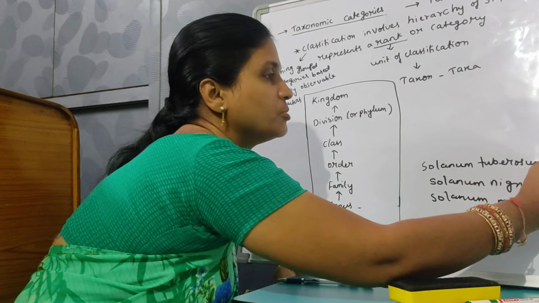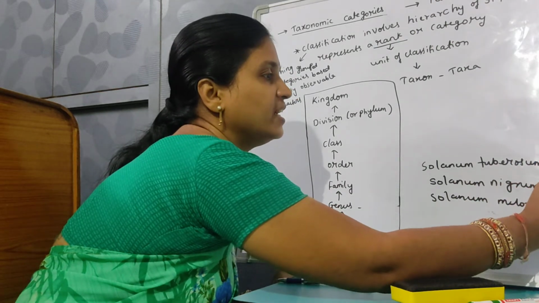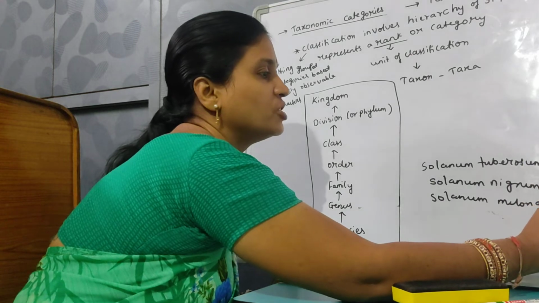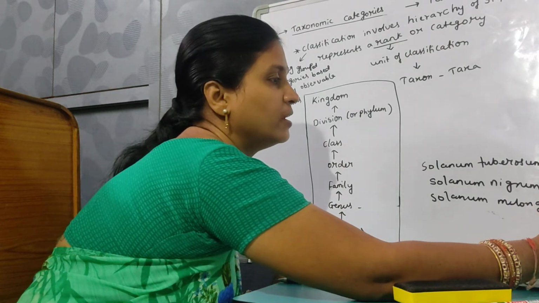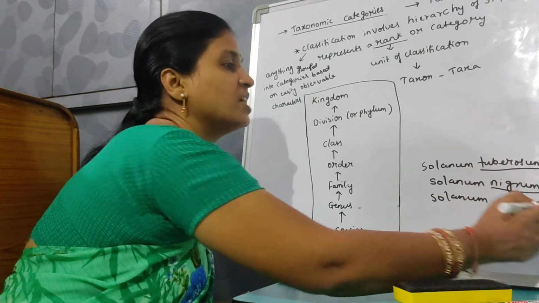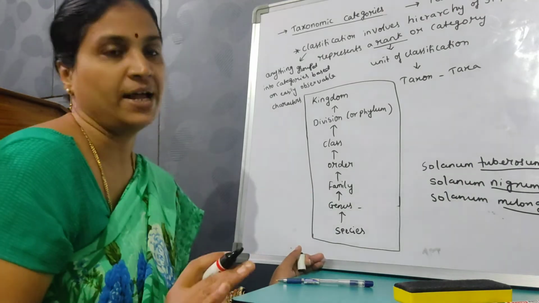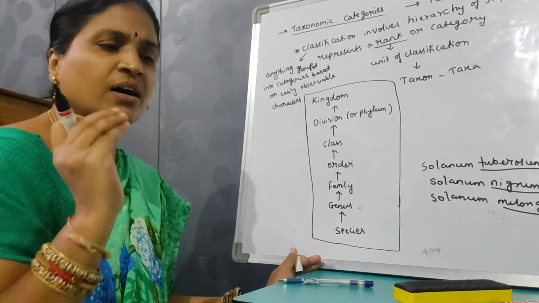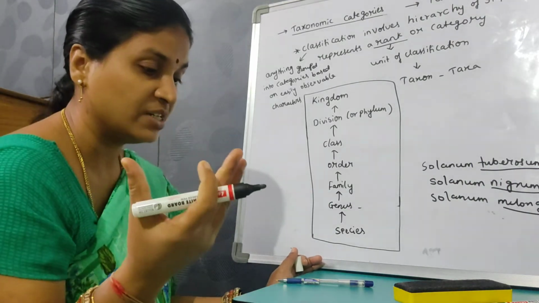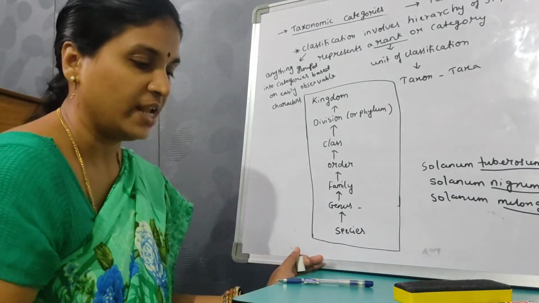Solanum tuberosum means potato, Solanum nigrum means chili, and Solanum melongena means brinjal. Tuberosum, nigrum, and melongena are different species, grouped under one genus called Solanum. They have more similar characters in comparison to species. They belong to the Solanum genus.